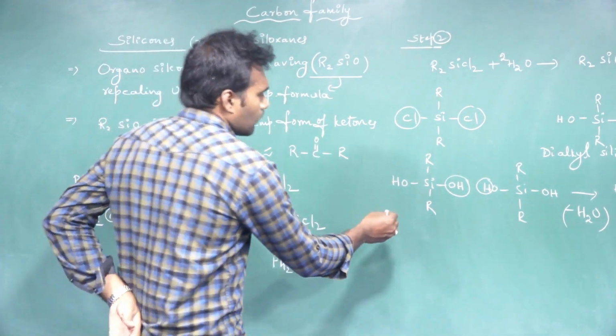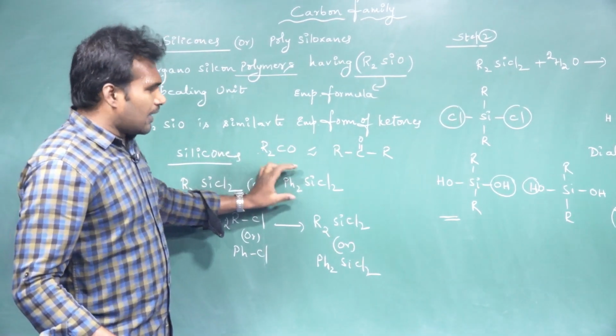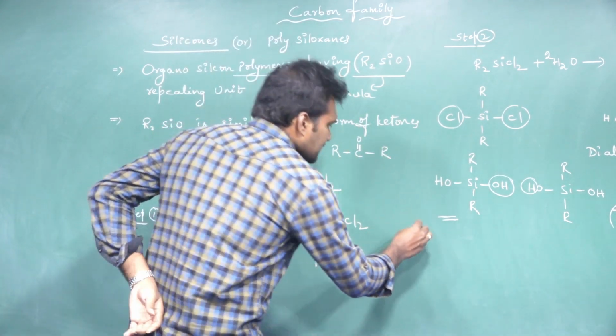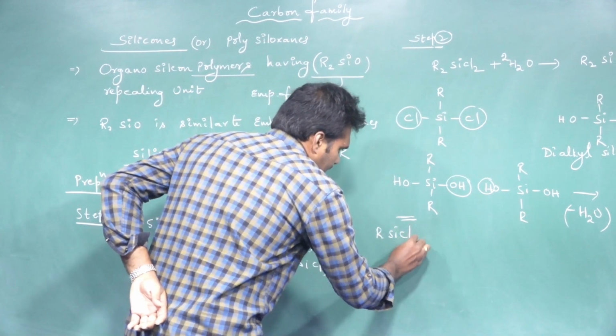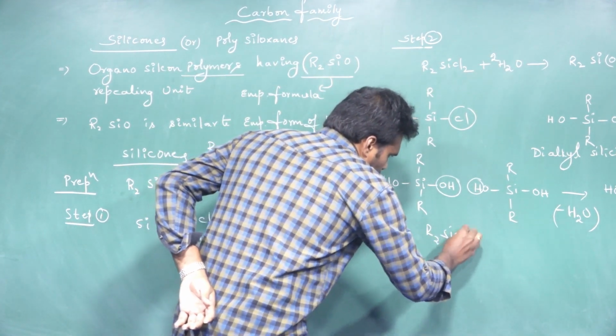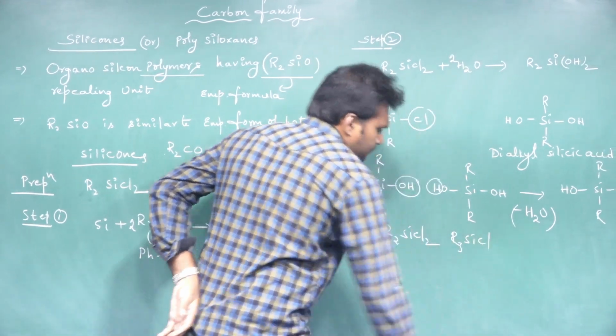Here, while we are preparing this dialkyl silyl chloride or diaryl silyl chloride, there are chances of producing monoalkyl silyl chloride, that is RSiCl3, and R3SiCl.